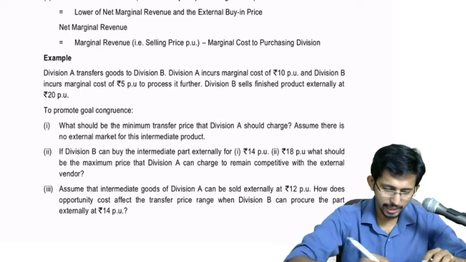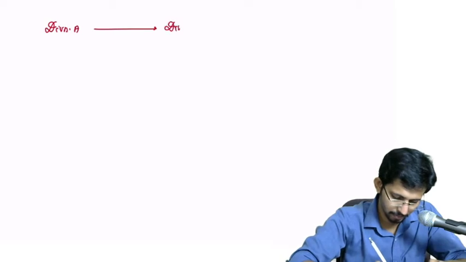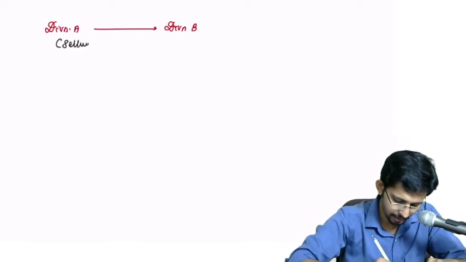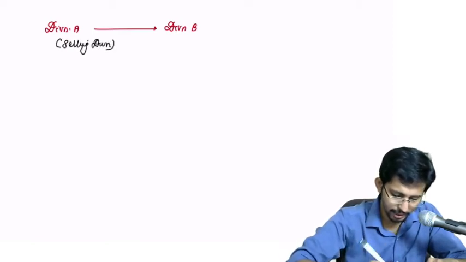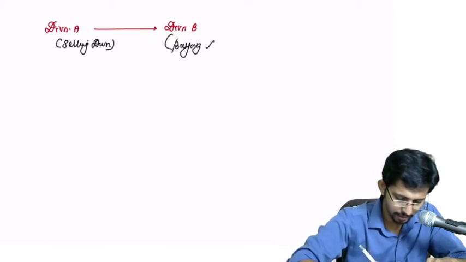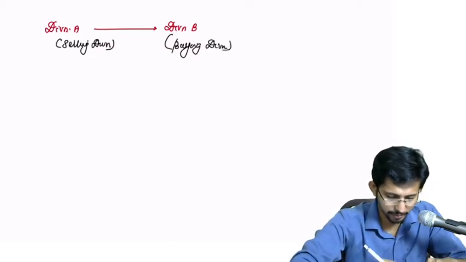Division A transfers goods to Division B. So Division A is the selling division and Division B is the buying division.